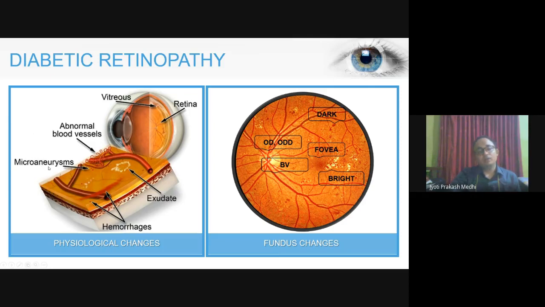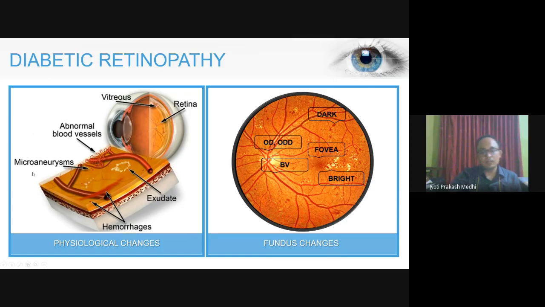But when these exudates, due to a higher amount of deposition, become more condensed, they are called hard exudates. And if a person is having hard exudates, then the diabetic retinopathy stage is higher. Now, our main motivation here is to identify these changes over the fundus image.